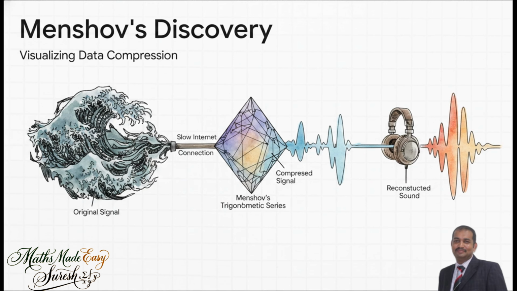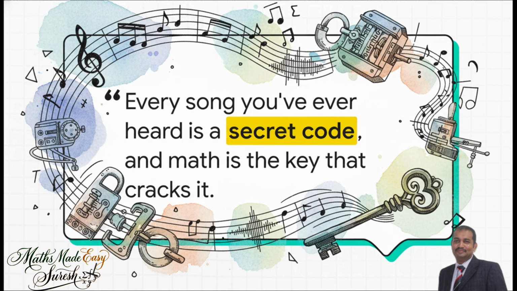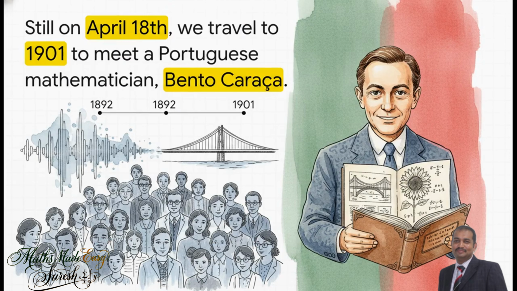He was a master of something called trigonometric series, which is just a fancy way of saying he understood the mathematical language of waves, including sound waves. He found these deep, surprising rules about how these series behave. And it's because we understand those rules that engineers today can compress a massive music file into a tiny little package that can stream perfectly, even on a weak signal. So here's a cool way to think about it. Every song you've ever listened to is basically a secret code, and math is the key that cracks it wide open. Man, this one date is just packed with stories.